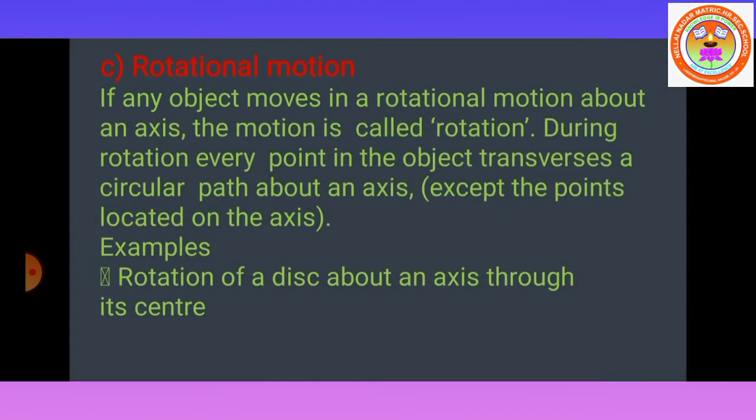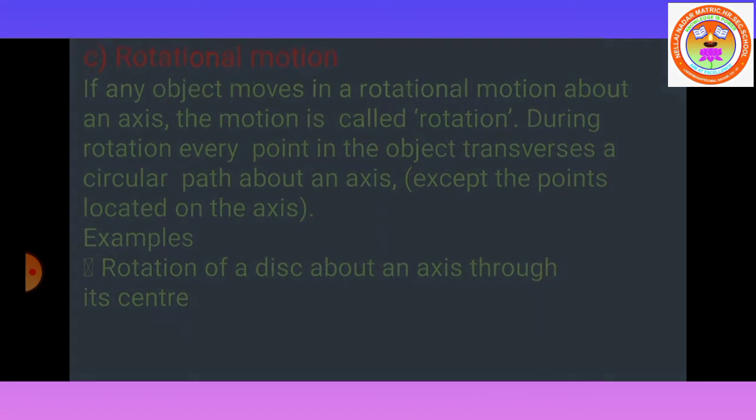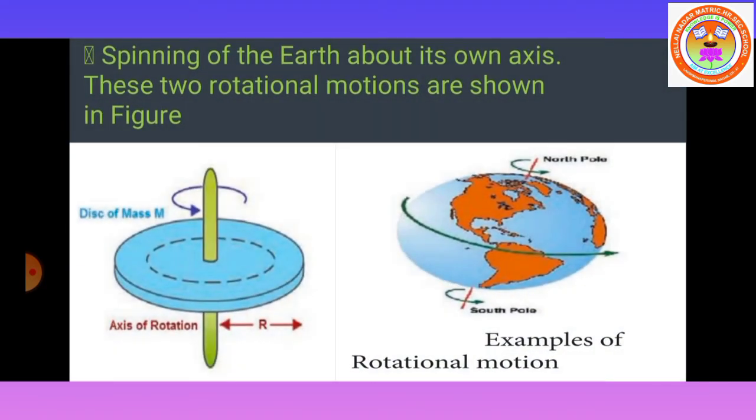Next, rotational motion. If any object moves in a rotational motion about an axis, the motion is called rotation. During rotation, every point in the object traverses a circular path about an axis, except the points located on the axis. Example, rotation of a disk about an axis through its center. Next, the spinning of earth about its own axis. These are the examples for the rotational motion.